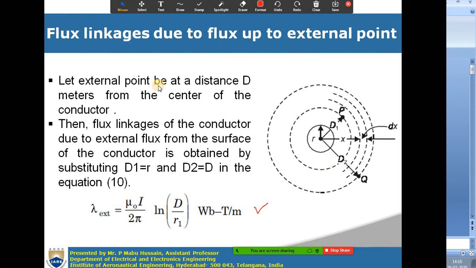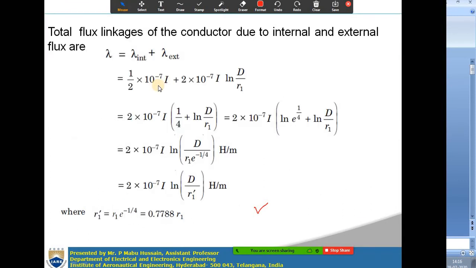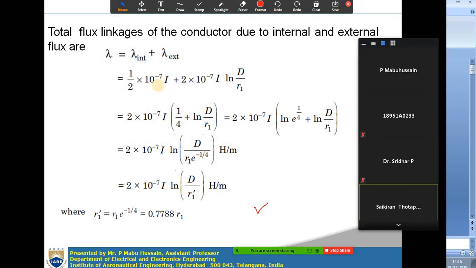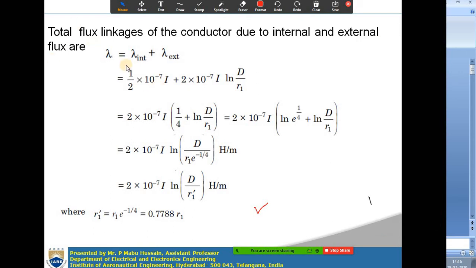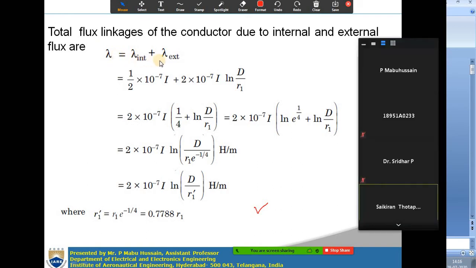Till now, if there is any doubt, you can ask. Now observe the total flux linkages of the conductor due to both internal as well as external fluxes. Total flux linkages lambda is equal to internal flux linkages plus external flux linkages.